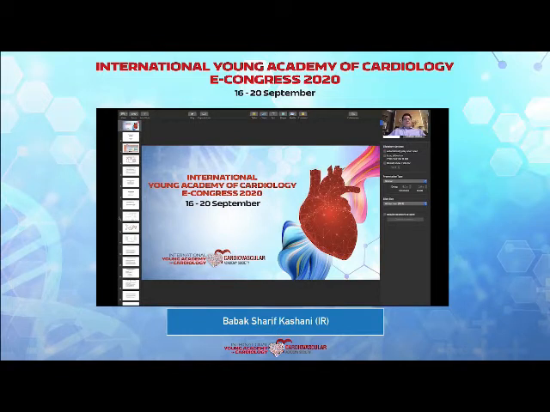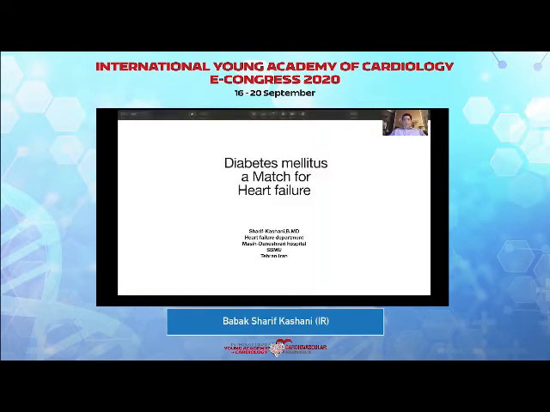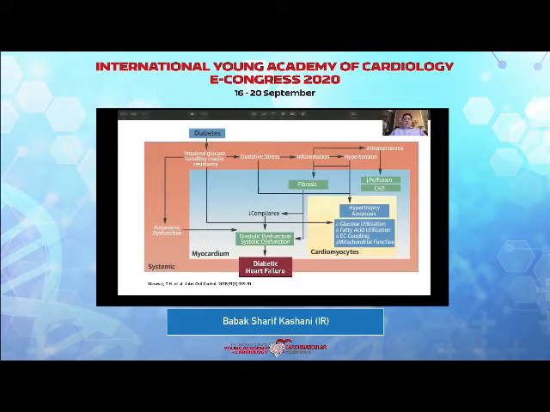We know that diabetes does affect the heart in different ways. We have a scheme here that shows that diabetes can involve the heart through the autonomic system, also through inflammation causing hypertension, fibrosis, diastolic or systolic dysfunction, and leading at the end to diabetic heart failure.